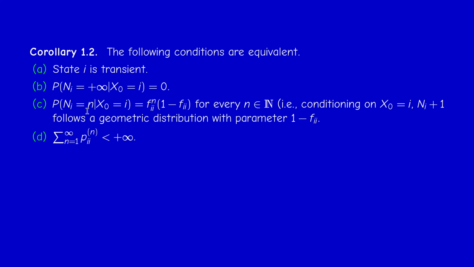Of course, they are equivalent because a geometric distribution cannot take the value plus infinity, right? And this series is convergent because it means that the conditional expectation of Ni is finite, because Ni is geometric.